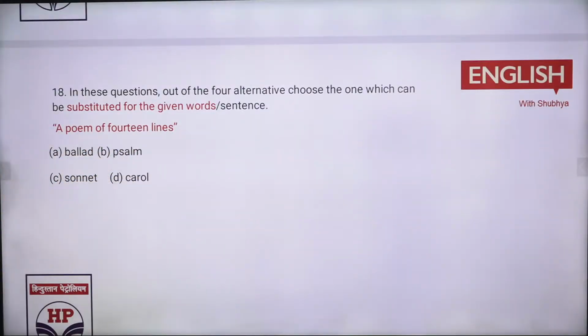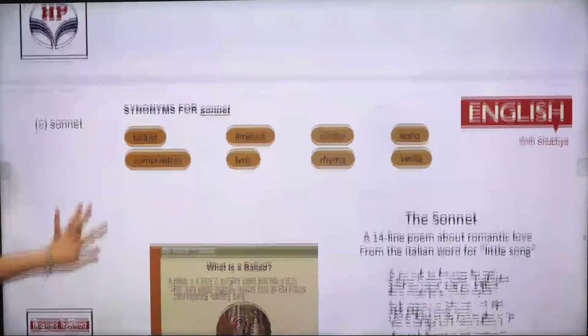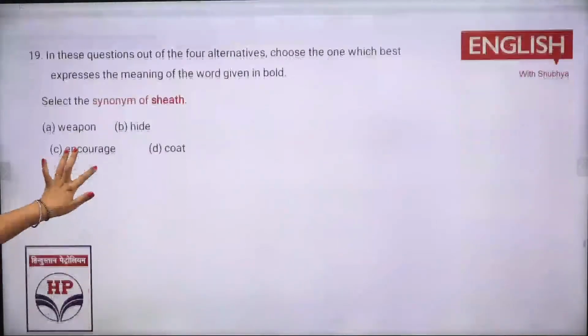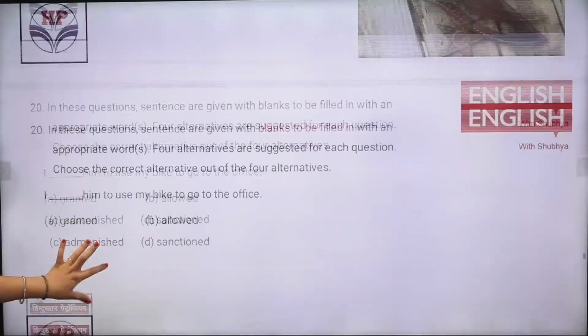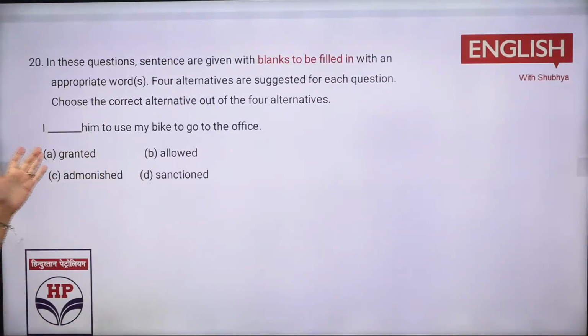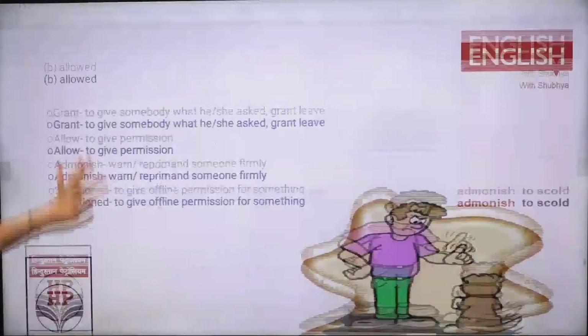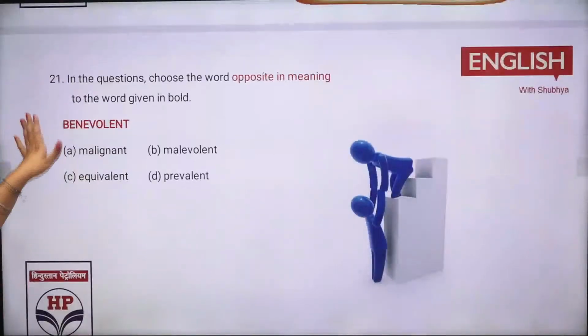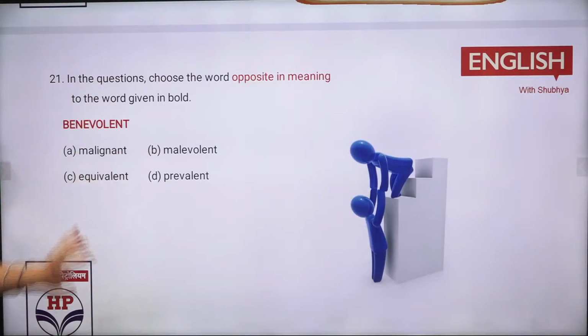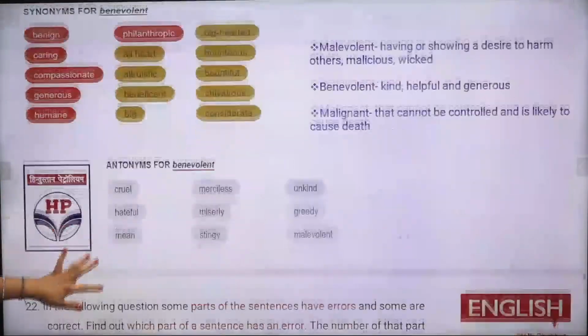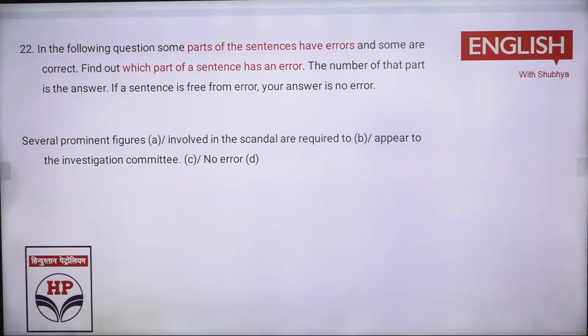A poem of 14 lines is termed as a sonnet, and simply ballad is for the dancing song and all that. Sheath is some kind of a coat that is being covered or something. Then you had as I allowed him to use my bike and all, so I have given a list of it. Benevolent क्या होता था? Someone who is very good to you, who is helping you, and opposite would be malevolent, someone who is doing harm to you. And then you had the statement like he was to appear before the investigation committee.